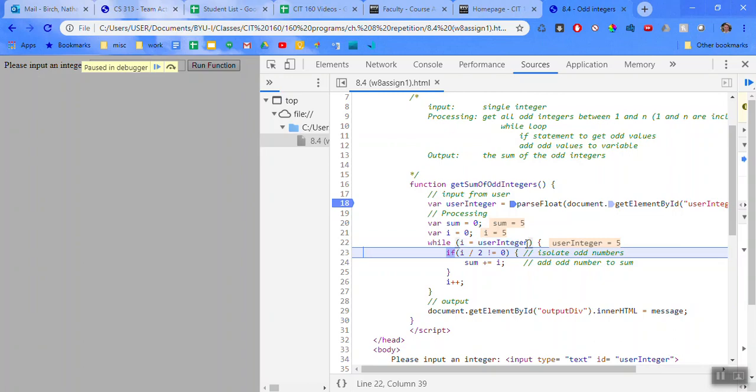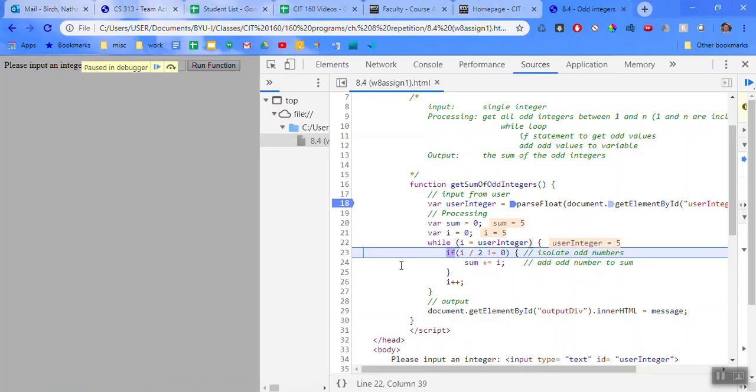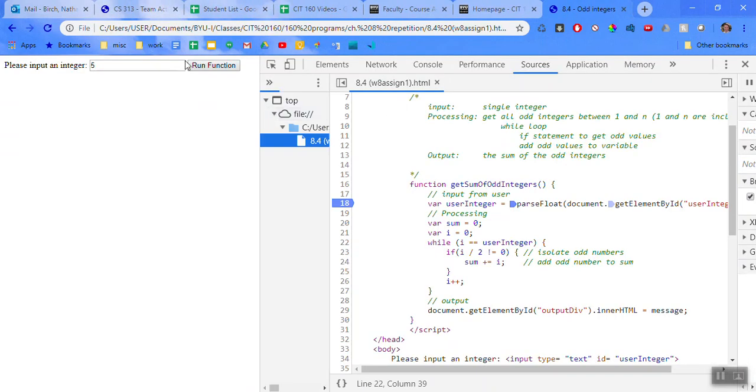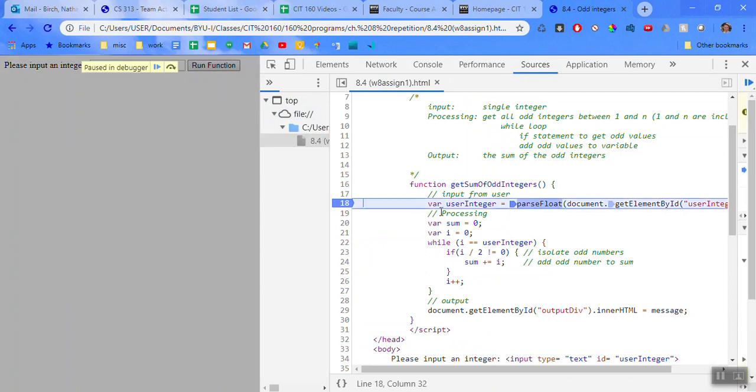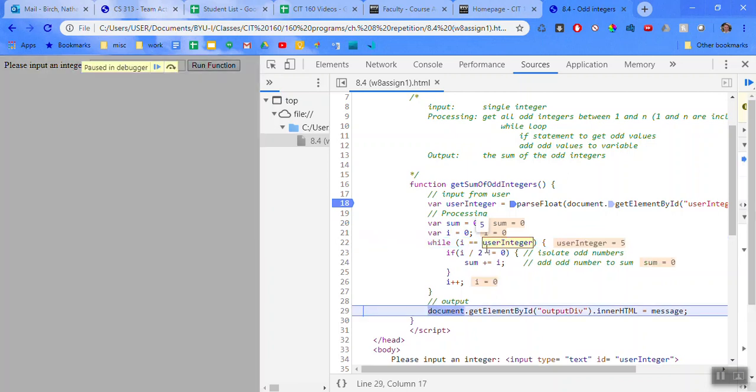Okay, so I'm going to look at this and realize I have to put in a double equal sign there for the comparison operator, not the assignment operator. Okay, and I close this out again and open it back up, hit F12, and I'm going to run my function. So right here, if I is equal to user integer, notice I kept the value of 0.